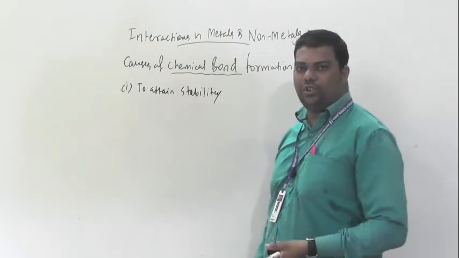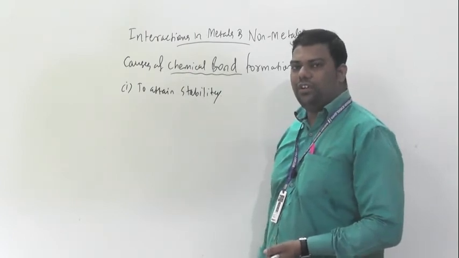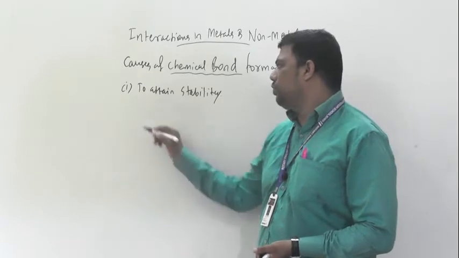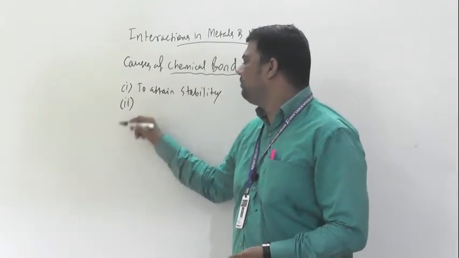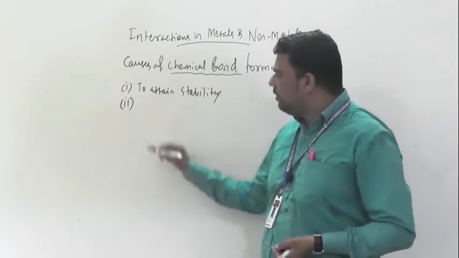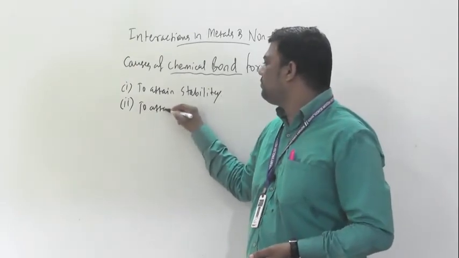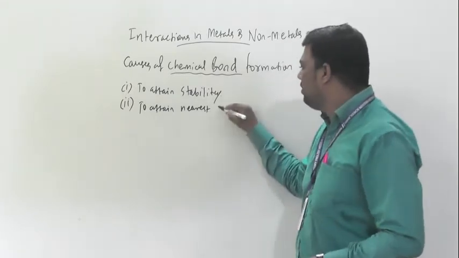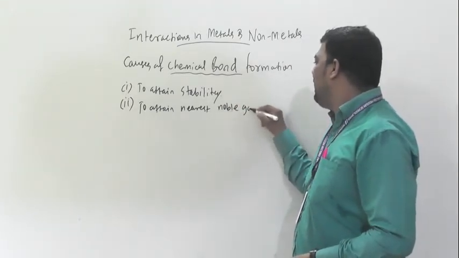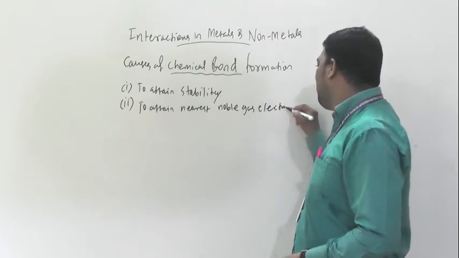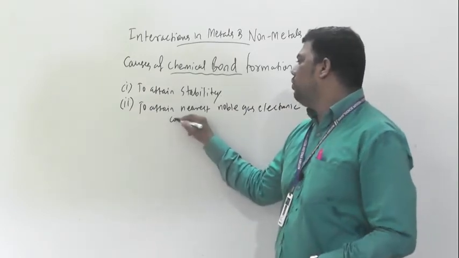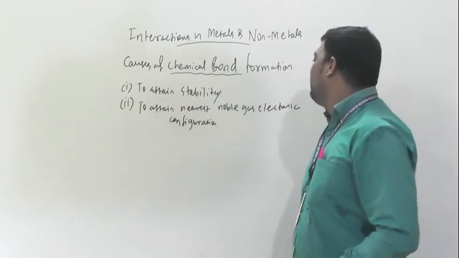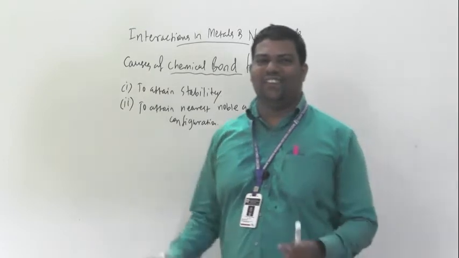As I already told, in chemistry anything can be done for stability, okay. So, to attain stability. Next, to attain the nearest noble gas electronic configuration.